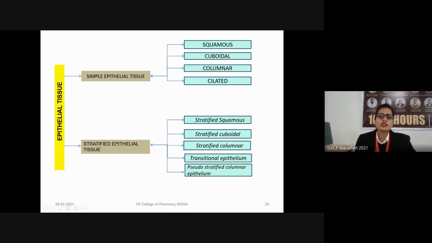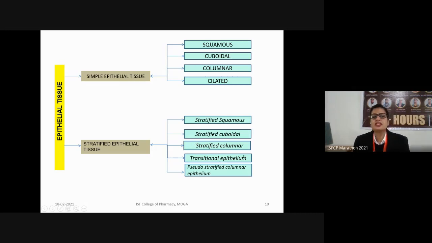So now come to stratified epithelial tissues. These are the tissues which contain several layers of cells. First is the stratified squamous epithelial tissue. In this case also the cells will be flattened, but there will be a number of layers of these cells. So it may be stratified cuboidal. Further, the shape of the cells will remain the same, but the number of layers will increase. Similarly, in the case of the stratified columnar epithelial tissue, and further we have the transitional epithelium.